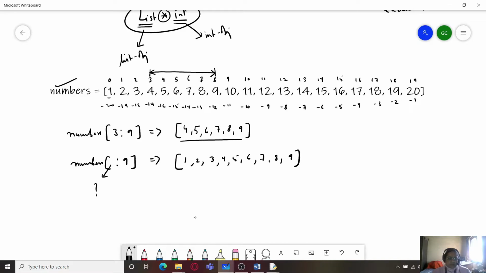That is, it will start from the first index and end at 8, which is 1 less than the index 9. And if you miss out on the last one, that is, if I start from 6 and don't provide anything in the last index, the last index will be considered. So in that case our list slice would be like this.